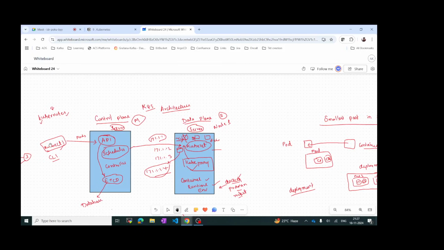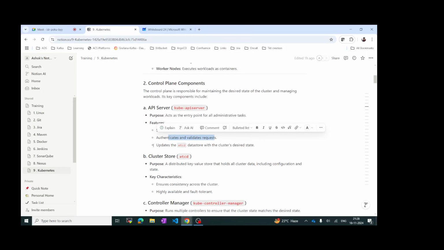If someone is trying to make a request, it will check. We have something called RBAC policies and all, we will see that later. It will check whether this user is a legitimate user or not. In case it gives details to whoever asks, some hackers can request the data and hack our systems, right? So it will not respond to all the users. It will only respond to authenticated users, who have to give their username and password when they log in, and only then it will respond. And then it updates the etcd data store with the cluster desired state.